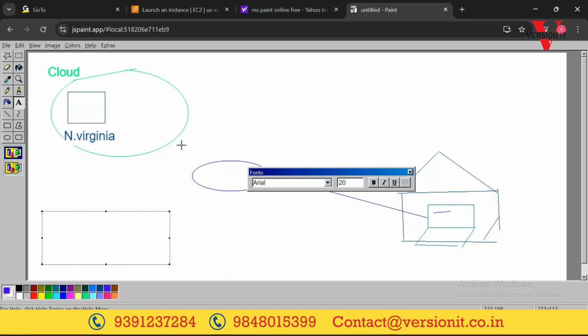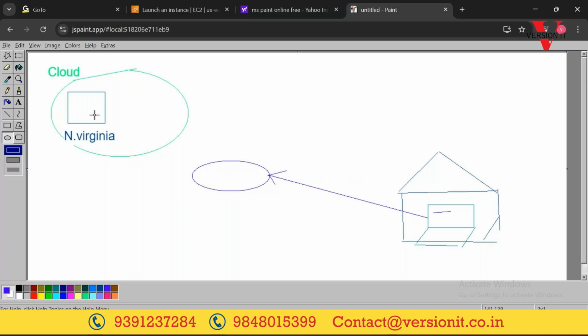But we don't have any account, right? Without logging in, how can we create one? So for that, by default, whenever you launch a server, AWS provides a default account to log in. You can log in with that default account and then create your user account later on. Clear? Now, if you want to log in, you should know the default credentials, right?